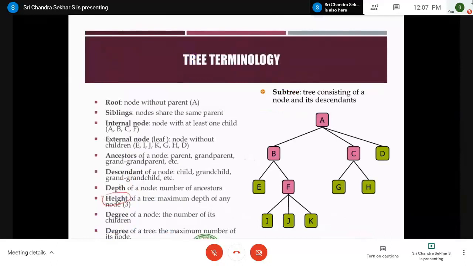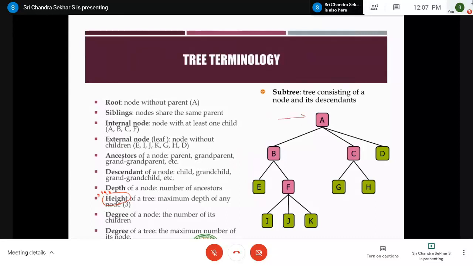Why? Because you have some questions related to height also. Remember that the height of a tree is nothing but the maximum depth, that is, the maximum level.